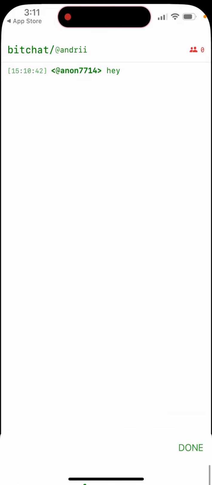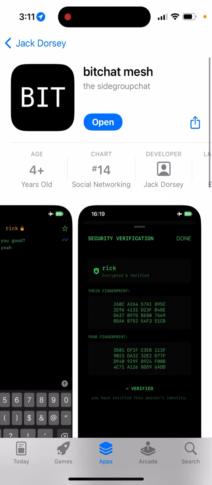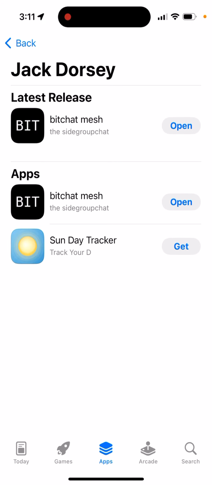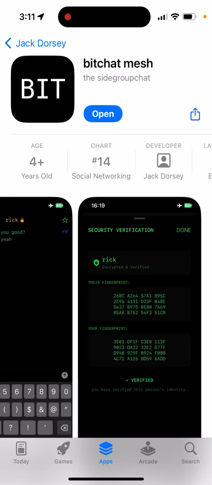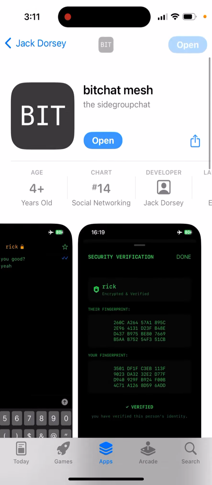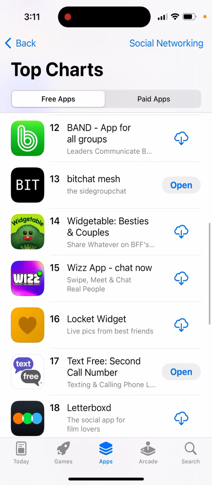But yeah, I don't know yet what the idea of it is, but maybe Jack Dorsey is trying again some stuff. So yeah, seems it's like the real Jack Dorsey. He is literally just building some random apps from time to time, has his personal account on Apple Developer. So yeah, quite interesting. As you can see, it's in the top charts. So yeah, try it out.